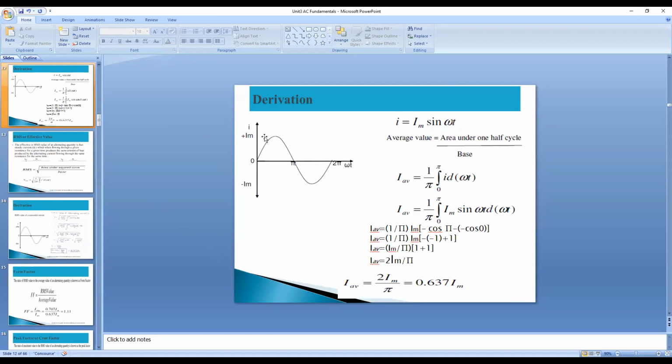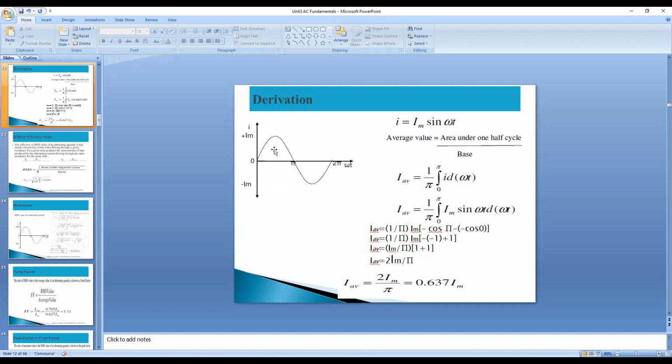So only we are calculating the average value for the half cycle, because for a complete one cycle this positive area will cancel the negative area. Both are the same only, na? Here positive is there, here negative is there. Positive and negative get cancelled, so the average value will become 0 for a complete cycle. So for that reason, only for the 0 to π first half cycle we are considering here now.